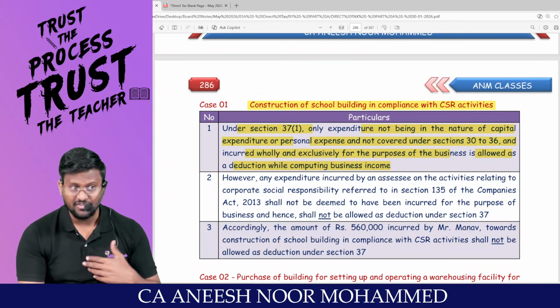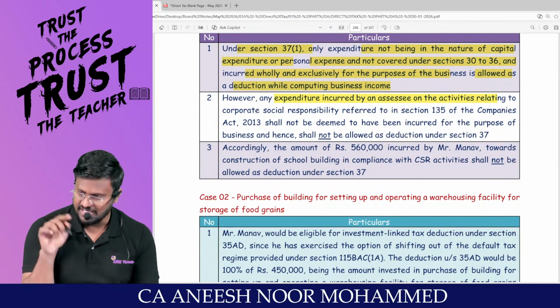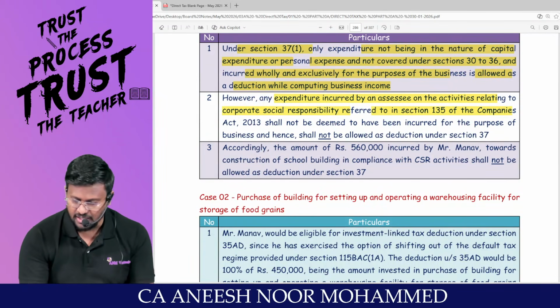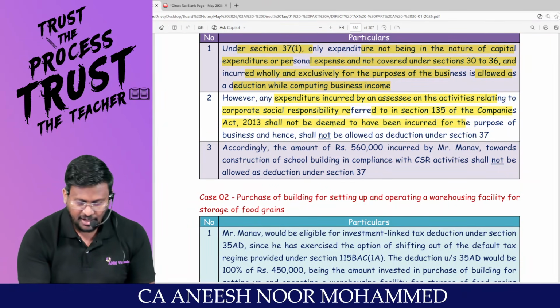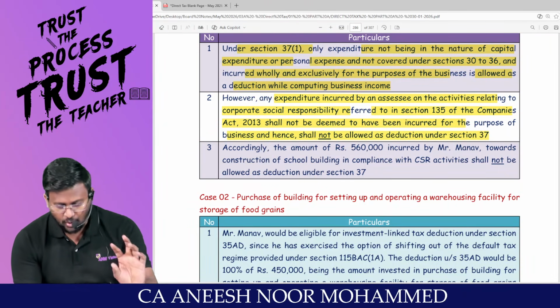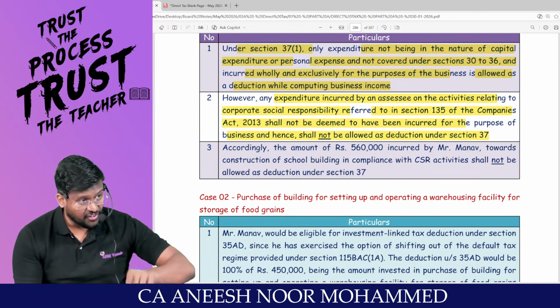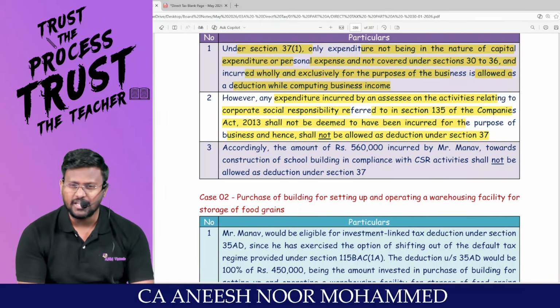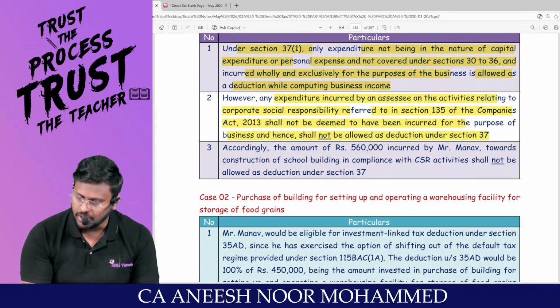We discussed. However, any expenditure incurred by an assessee on the activity relating to CSR referred in section 135 of the Companies Act shall not be deemed to have been incurred for the purpose of business and hence shall not be allowed as deduction under section 37. As per section 135 of the Companies Act, if you are incurring any expenditure, then those expenditure will not be treated as expenditure incurred for the purpose of business or profession.